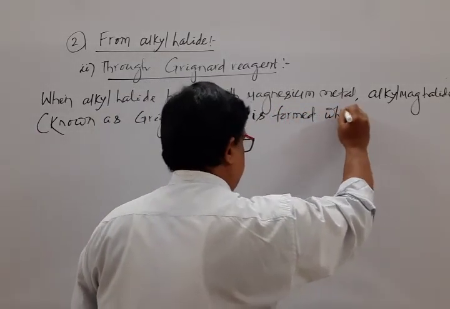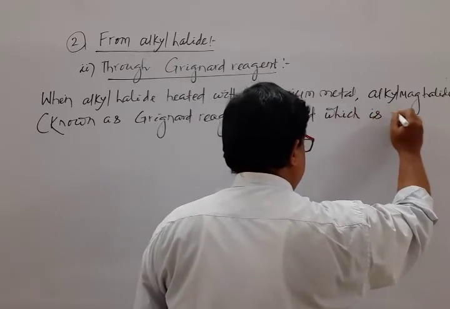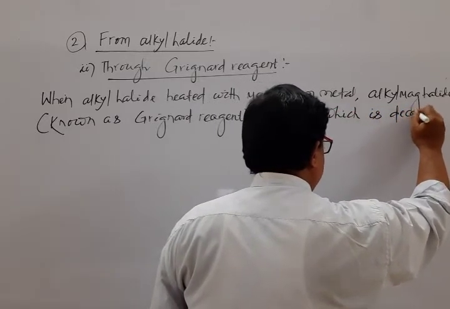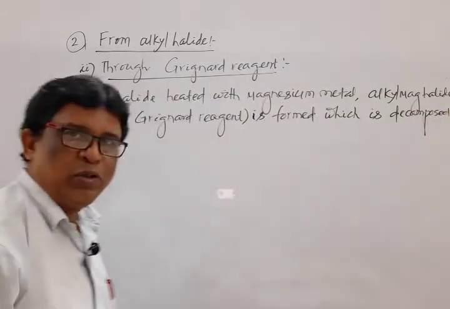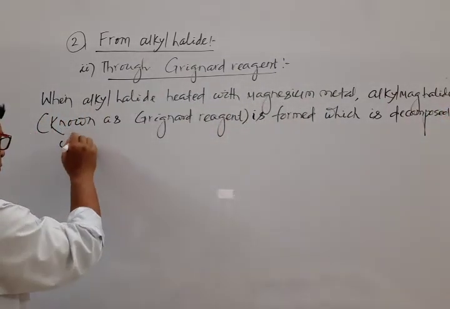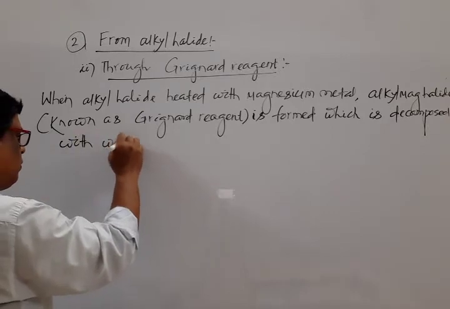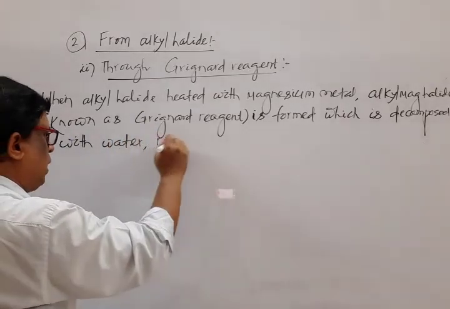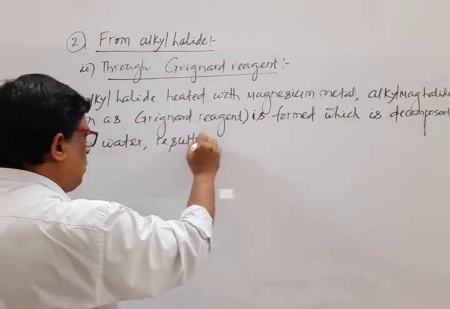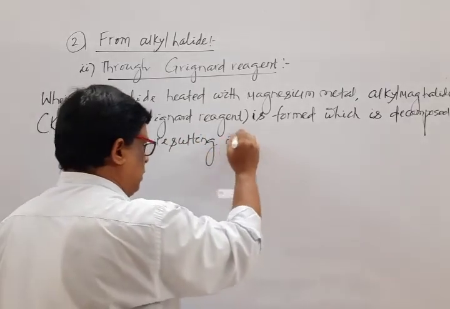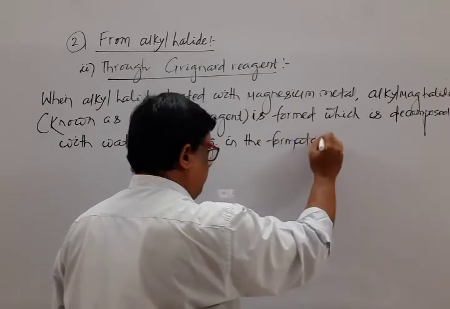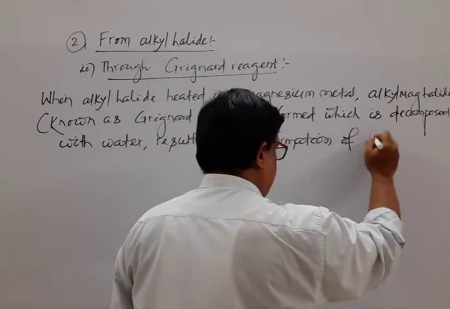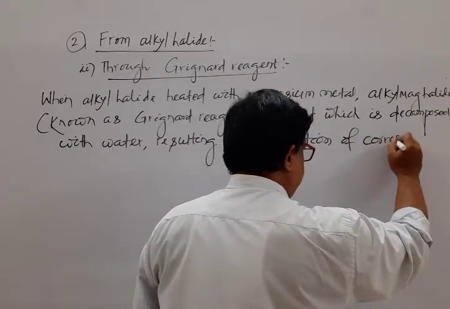When alkyl halide is heated with magnesium metal, alkyl magnesium halide known as Grignard reagent is formed, which is decomposed with water, resulting in the formation of the corresponding alkane.